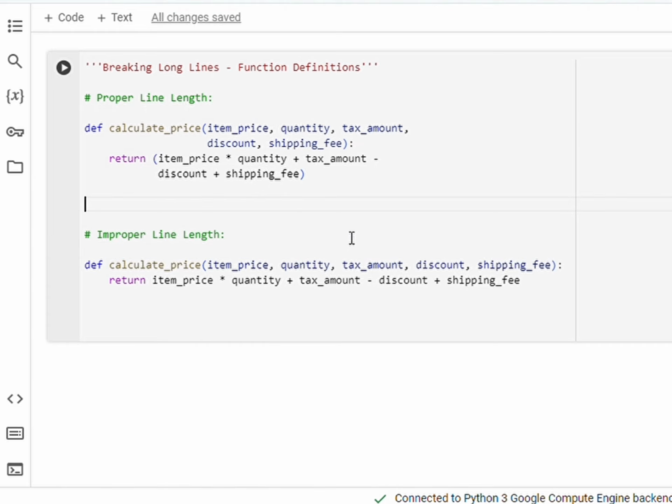Have you ever seen a function definition that stretches across the screen? Not ideal. Here's how to do it right. Here, the function definition and return statement are broken into multiple lines, making it much more readable. And below is the same example with improper line length. This is too long and cluttered. Imagine trying to debug this.